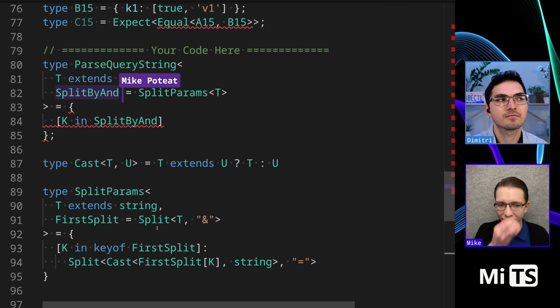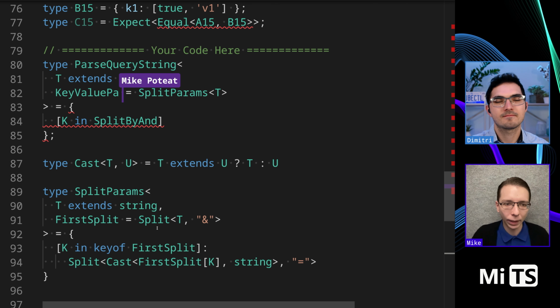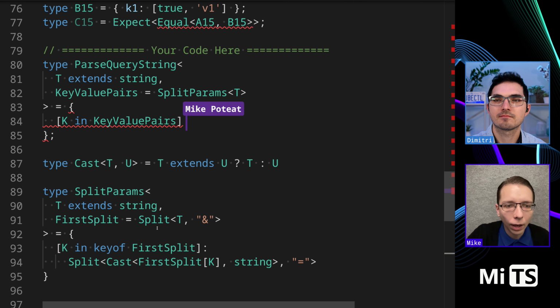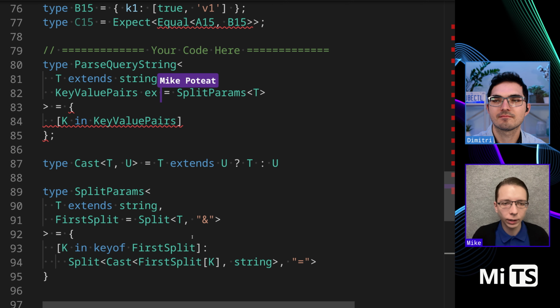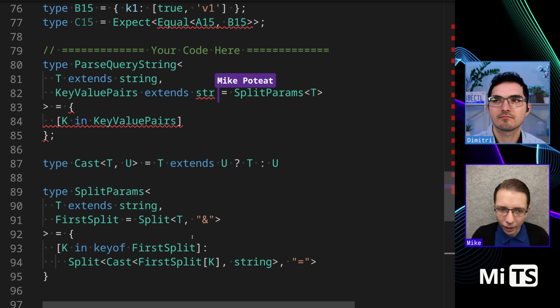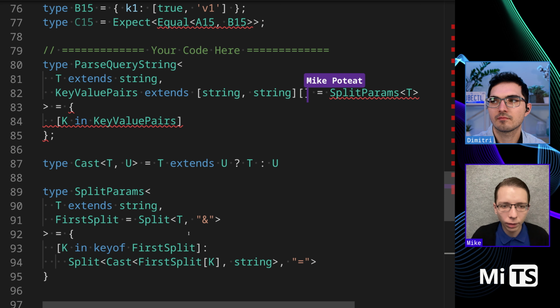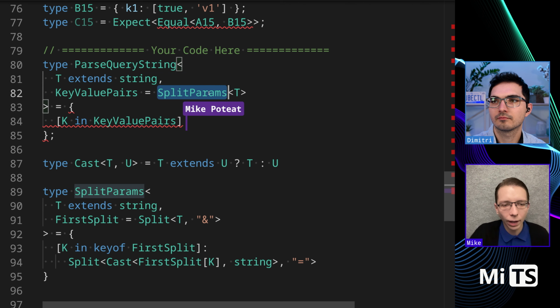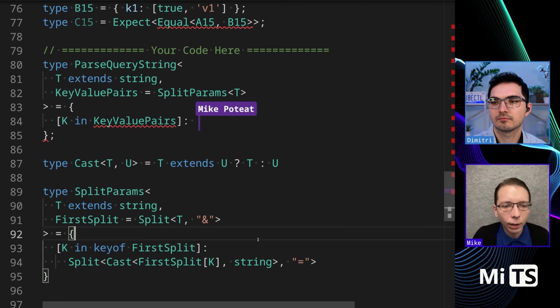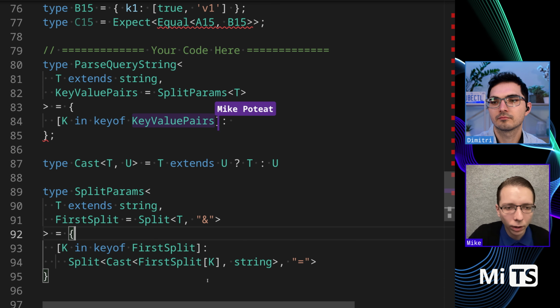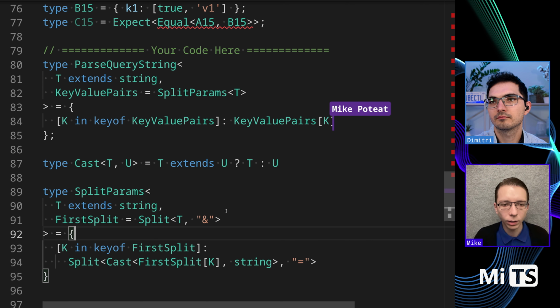For this, I'm just going to say key value pairs. That's a little bit more semantically accurate. And the type level is not smart enough to actually know that that's going to be the result of split param, so I'm going to disregard that. And then I'm going to say key of here, and this is just going to be an identity operation for now.